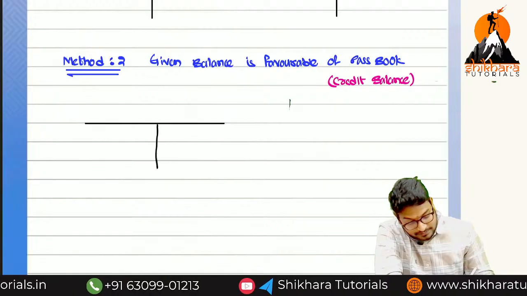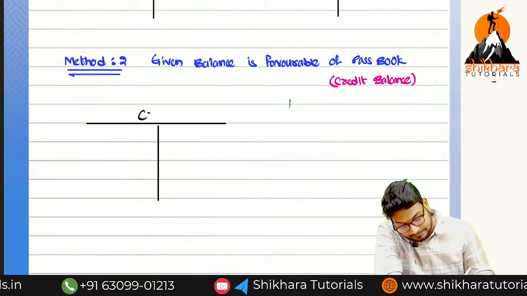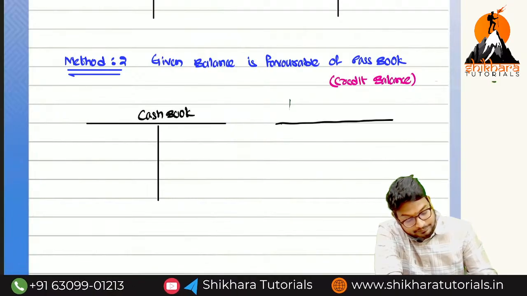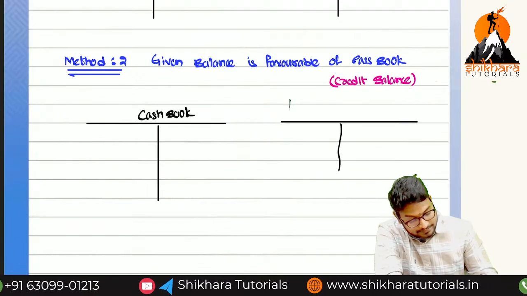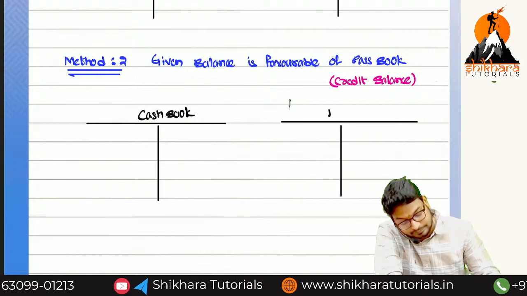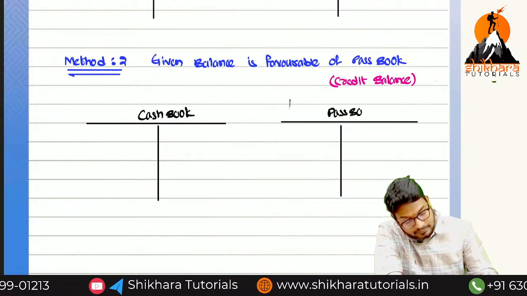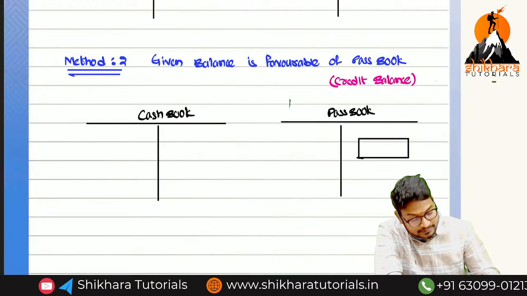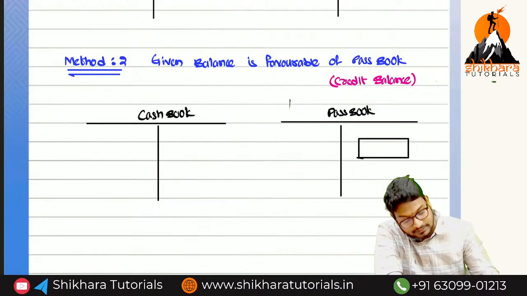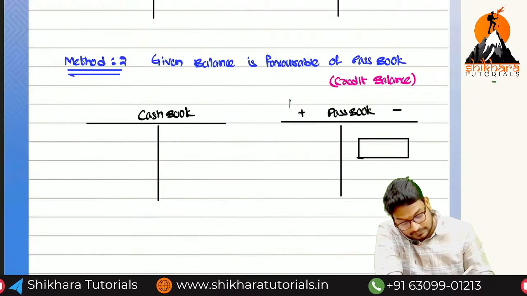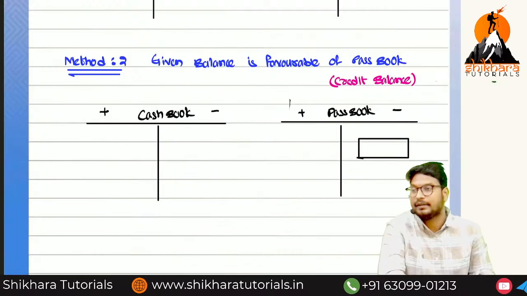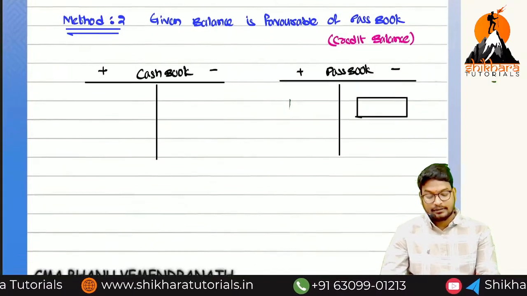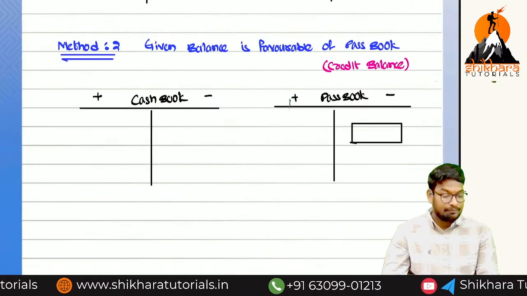Imagine this is a cash book and this is a passbook. The balance will be available on which side? Credit side. So what are the symbols? Plus, minus, plus, and minus. So two more are remaining. Completed this one.